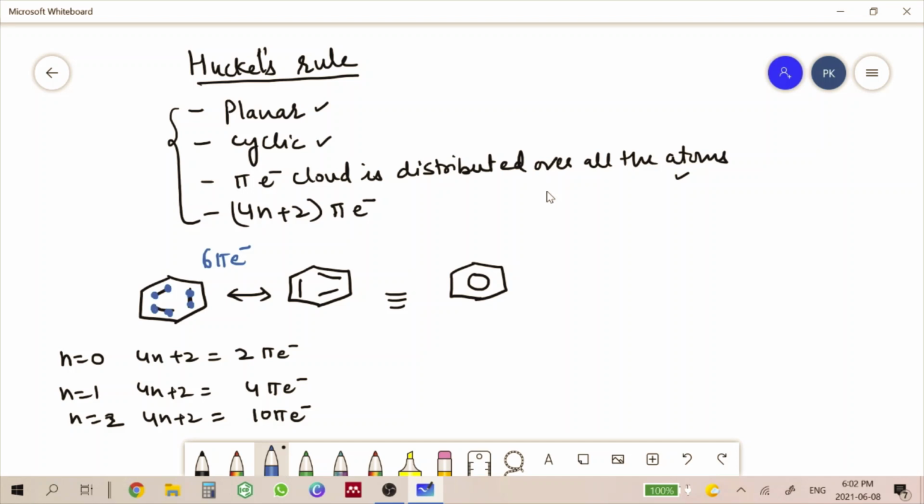So we can see that this benzene has 6 pi electrons. So this is following the 4n plus 2 rule. So in that case, we can say that benzene is following Huckel's rule. That's why this benzene is aromatic in nature. Now let us take another example.